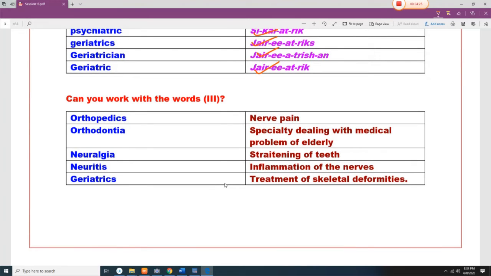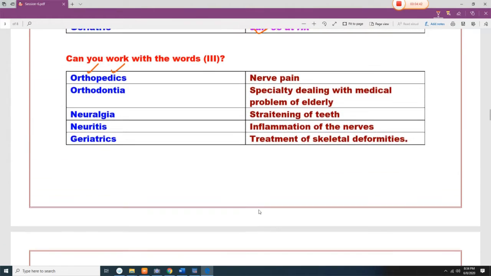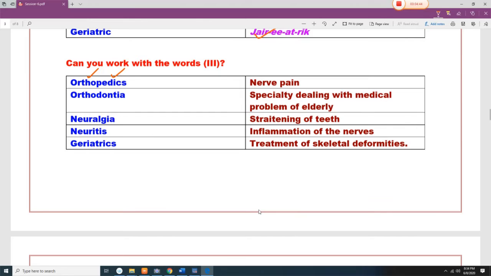Now orthopedics. Ortho means straight and pedis means child. So somebody is straightening or correcting something related to the child. This is the correct answer.